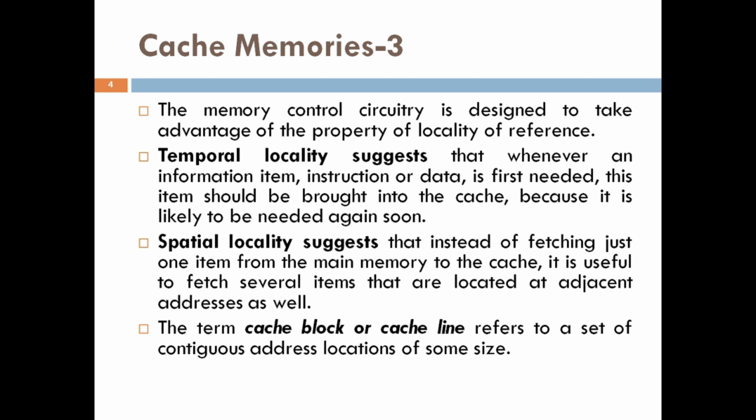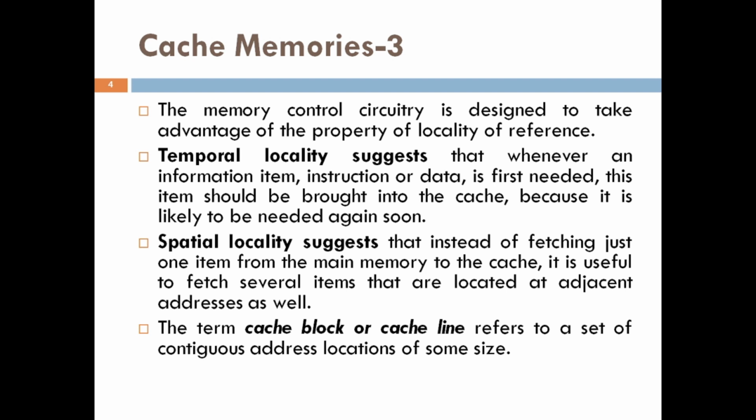And the spatial aspect suggests that instead of fetching just one item from the memory to the cache, it is useful to fetch several items that reside at adjacent addresses as well. We'll use the term block to refer to a set of contiguous address locations of some size.